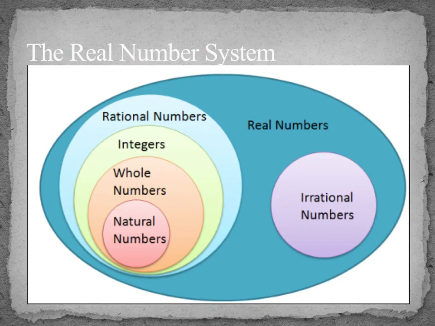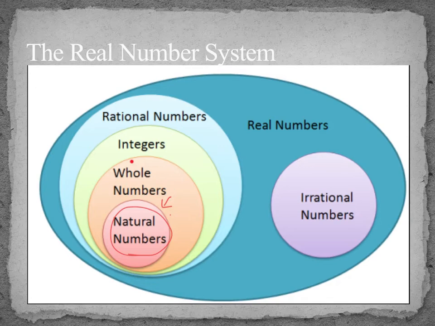So, there are different levels of numbers. Obviously, we have the natural numbers, and I will be going into full definitions of these shortly. So, natural numbers were the first numbers that we discovered. There's no other number system contained within natural numbers. Whole numbers contain all the natural numbers. So, everything that's a natural number is also a whole number, an integer, a rational number, and a real number.